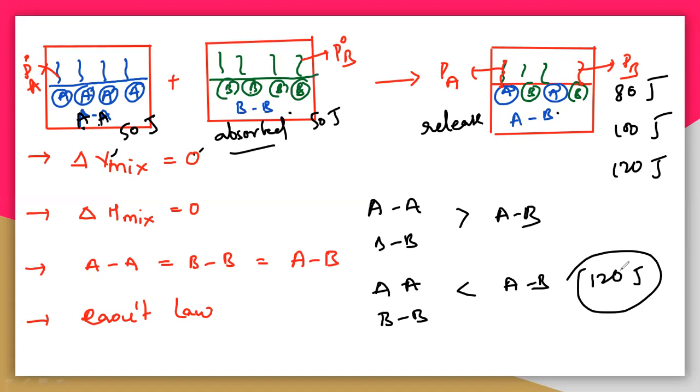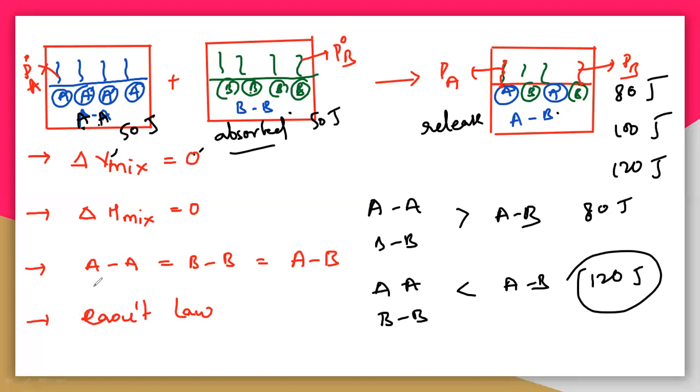If the force of attraction is decreased, the molecules move far apart. In the first case, if A comma A and B comma B have lesser interaction with A comma B, and the interactions are strong, they stay together, so it releases more energy, that is 120 joules. If the interactions are very less, it will release only a small amount of energy, which is 80 joules.